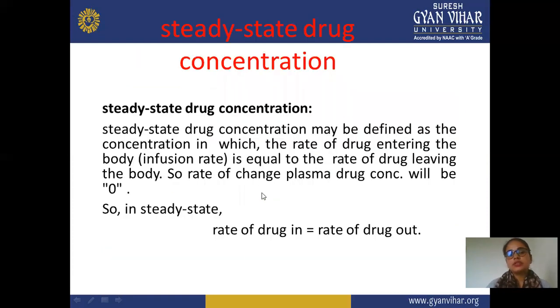Next is the steady state concentration. This is another parameter. We can say steady state concentration may be defined as a concentration in which the rate of drug entering the body is equal to the rate of leaving the body. So the change of drug concentration will be zero. It means how much drug enters is equal to how much drug goes out. So it is zero, and rate in is equal to rate out.